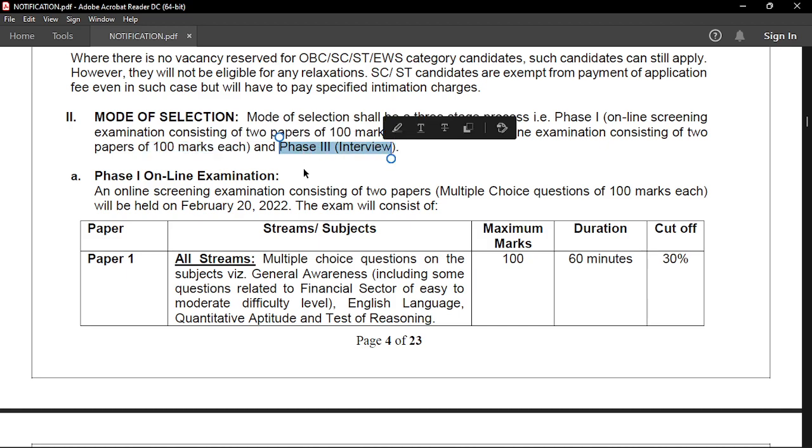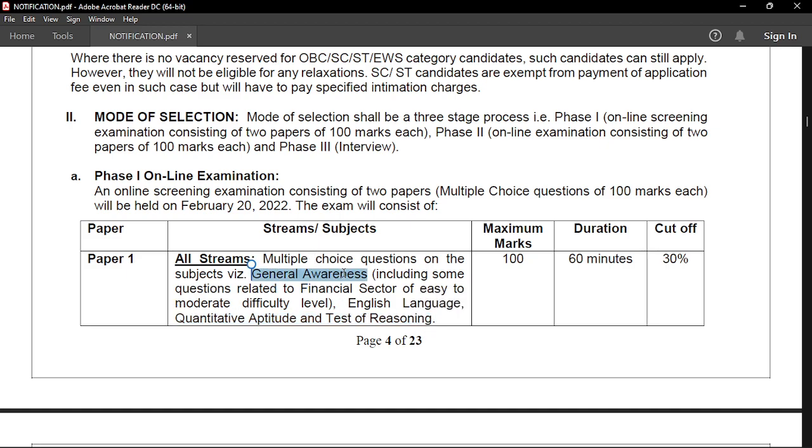Let's talk about the phase 1 examination. I've already discussed some of it in my previous video regarding SEBI grade A. You can also check that particular video out to get a full idea of the preparation strategy or the sources to use for this particular exam. So talking about paper 1, it is very easy. It is generally in line with all of the banking examinations that you might as well have been preparing before. There will be multiple choice questions regarding general awareness, English language, quantitative aptitude, and reasoning. All of these things you might as well have prepared for.